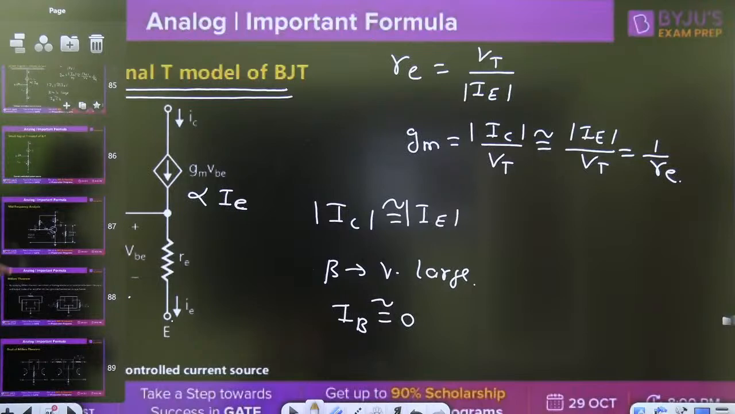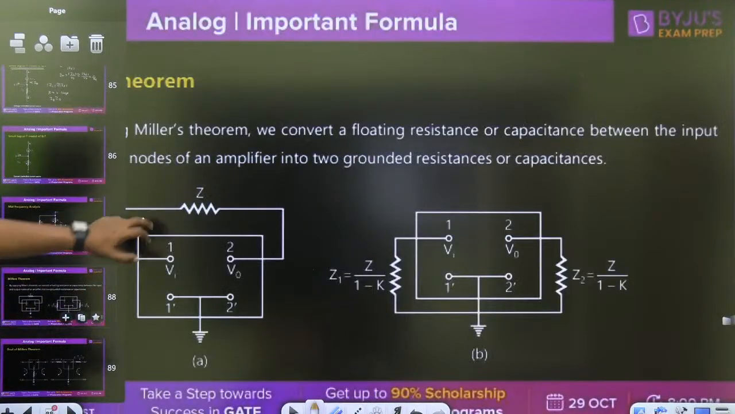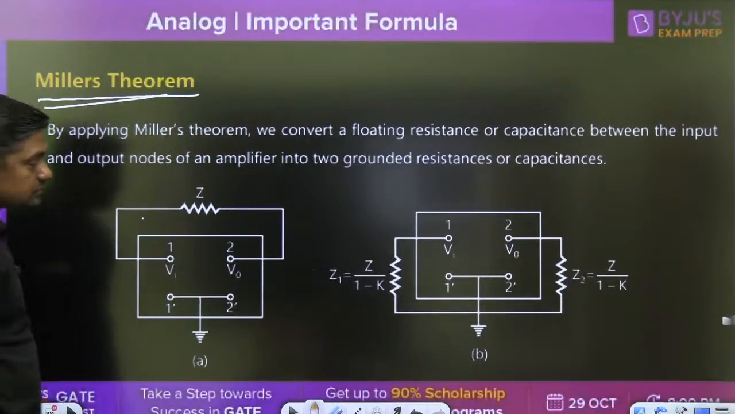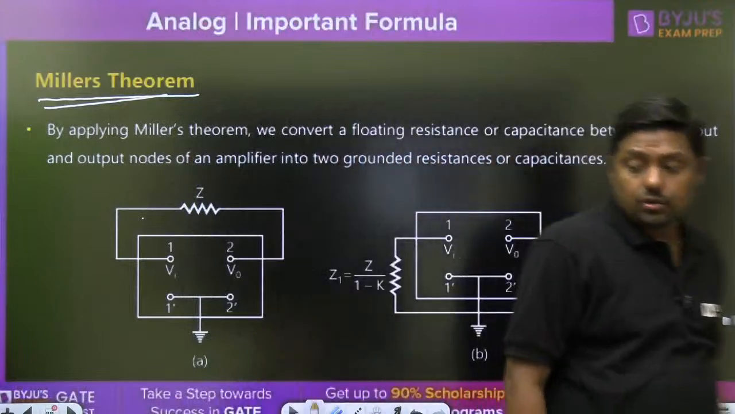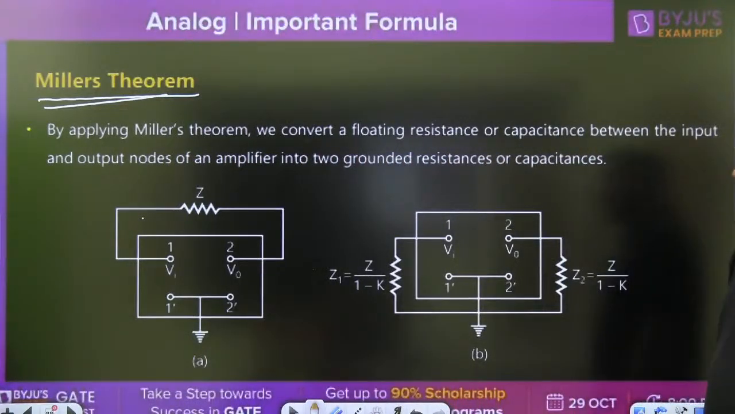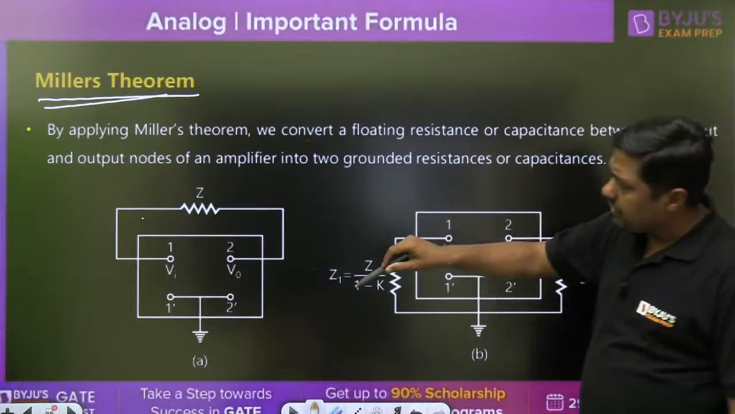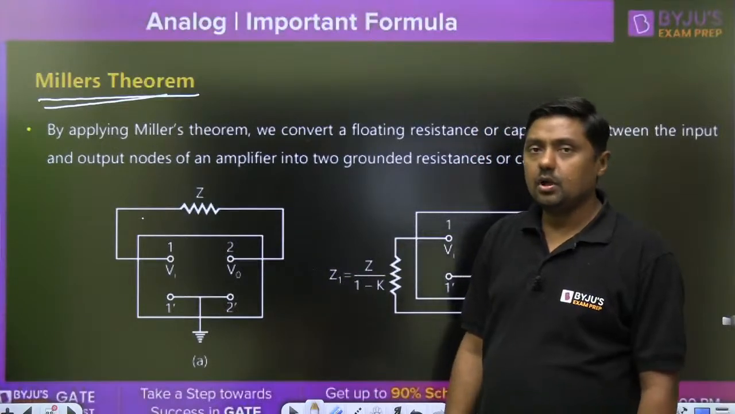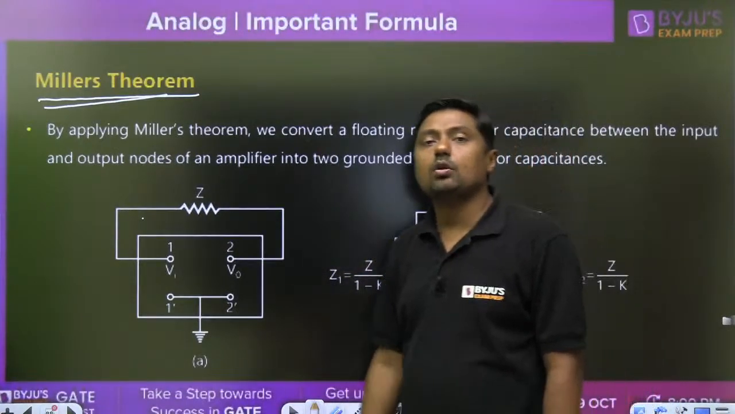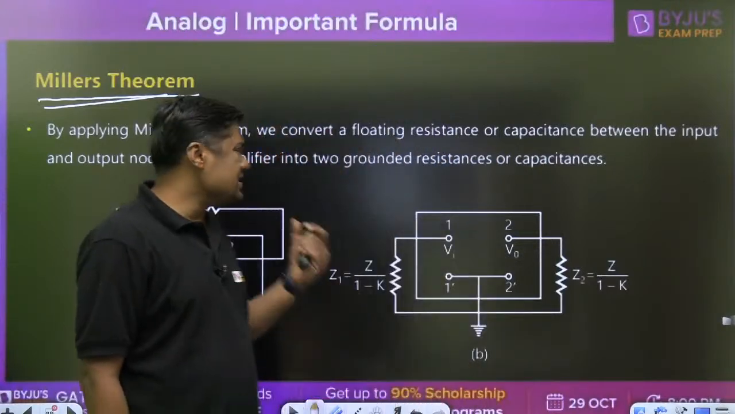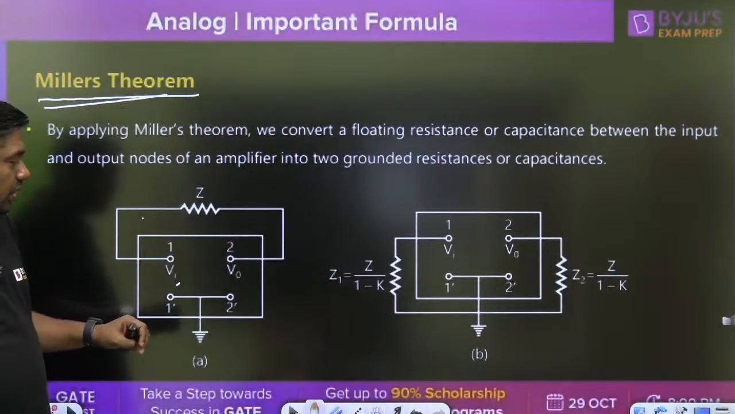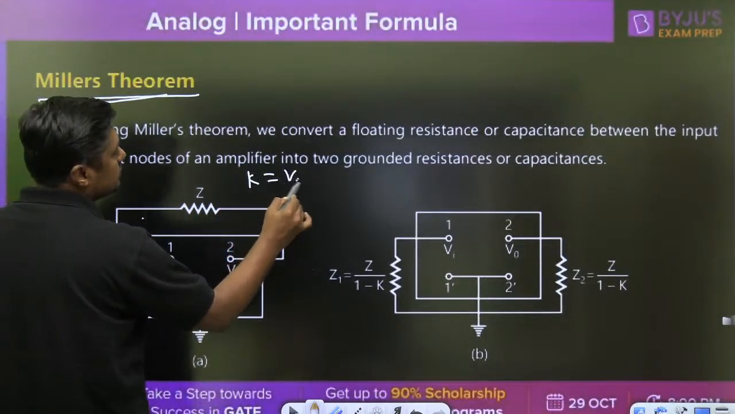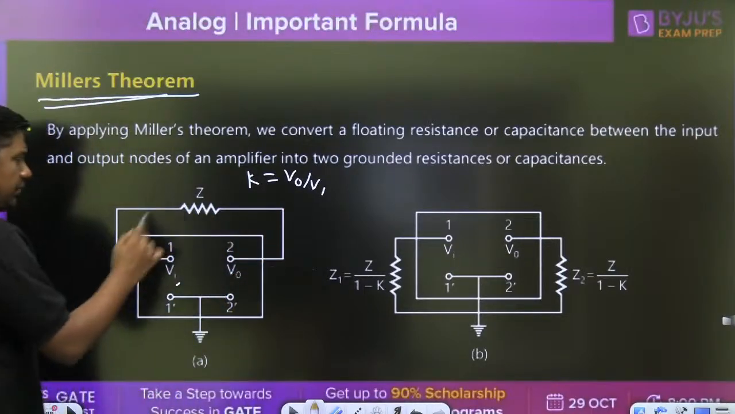Then sometimes they will ask about Miller's theorem. So what is Miller's theorem here? Suppose in any diagram, between terminal 1 and terminal 2, an impedance is connected, for example, it may be a capacitor, an inductor or a resistor. So the impedance Z is given between 1 and 2, and you have the idea about V0 by V1. Let V0 by V1 be K. So it is connected between input and output.